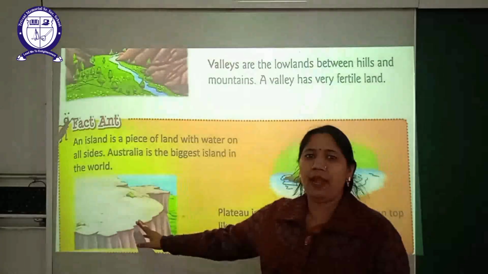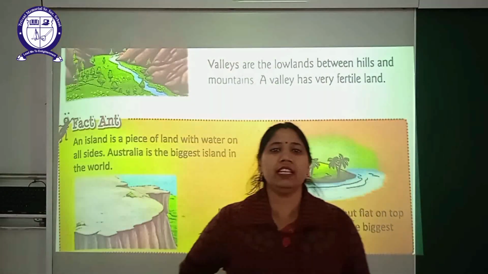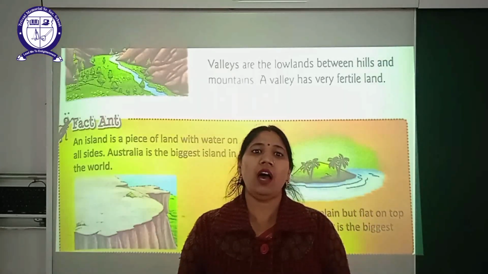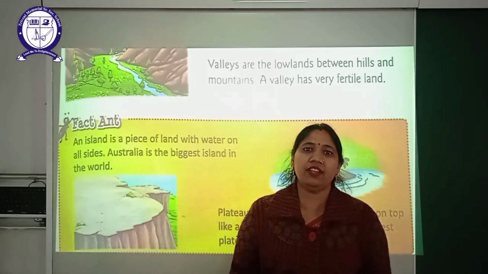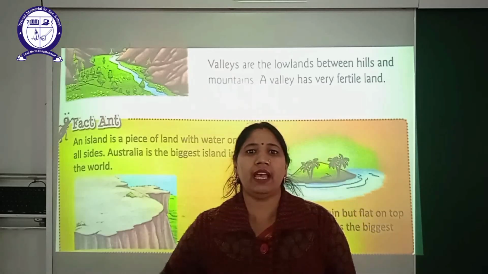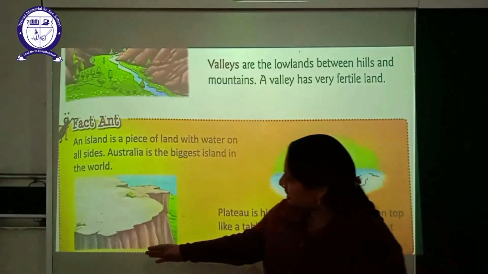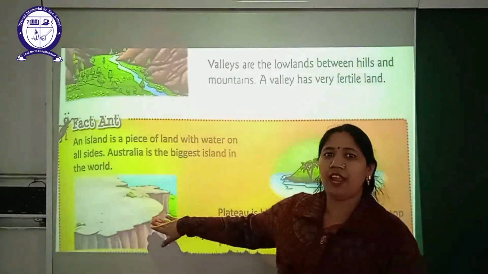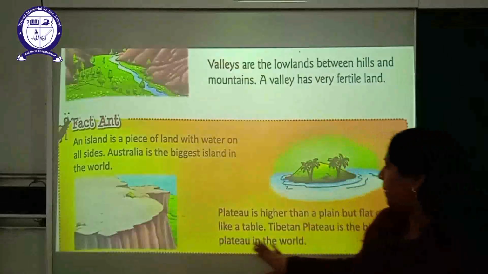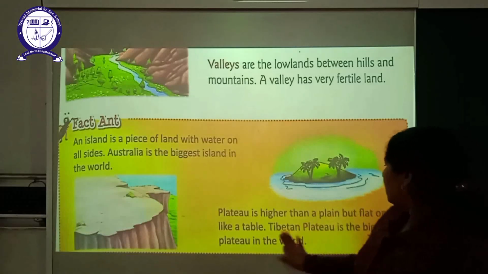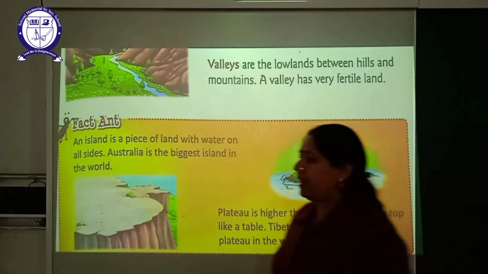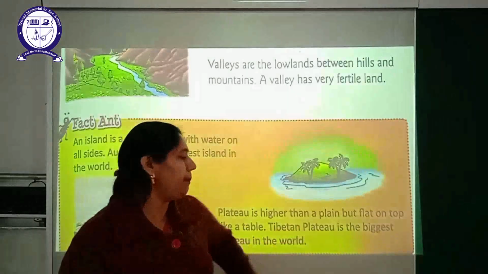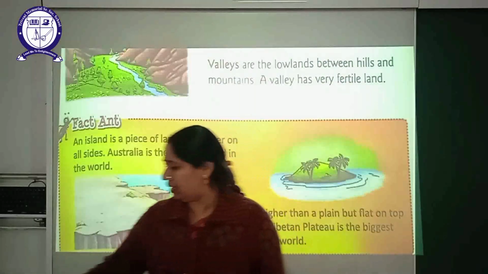So that is called a plateau. What is a plateau, beta? It is called a tableland. Like a table, कैसे होती है बेटा? वो high होती है, but जो उसका surface होता है वो कैसा होता है बेटा? Flat होता है. So look here, that is a high level land, but the top is flat. So that is called a plateau. Tibetan Plateau is the biggest plateau in the world. What is the biggest plateau in the world? Tibetan Plateau is the biggest plateau in the world.